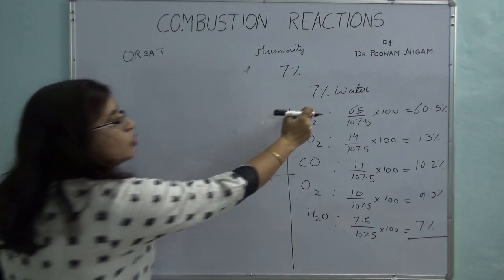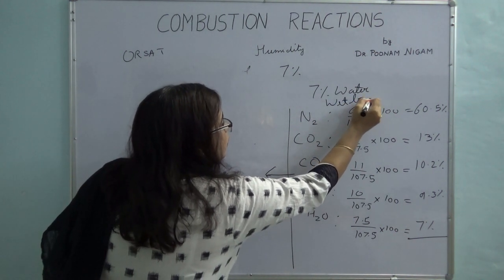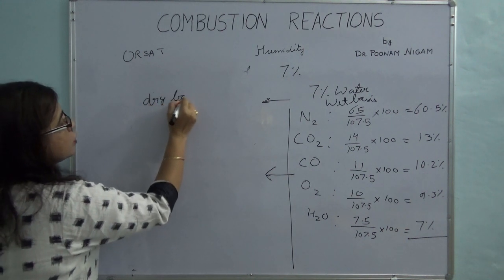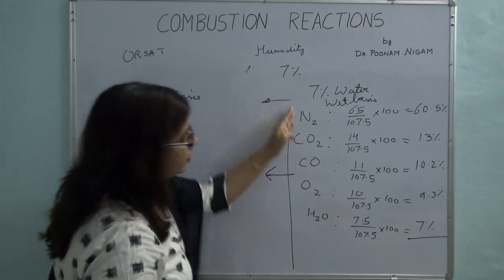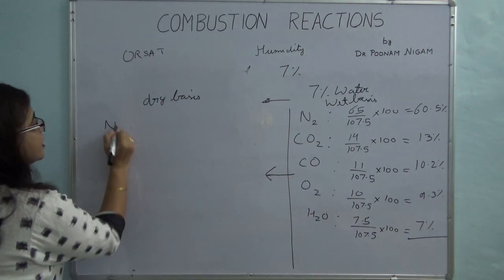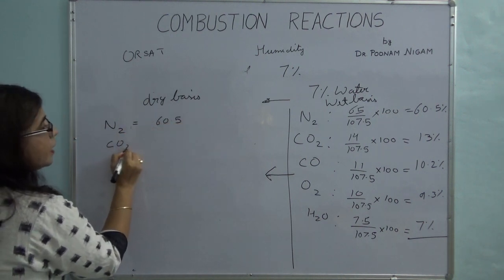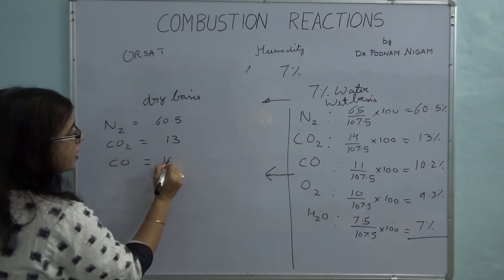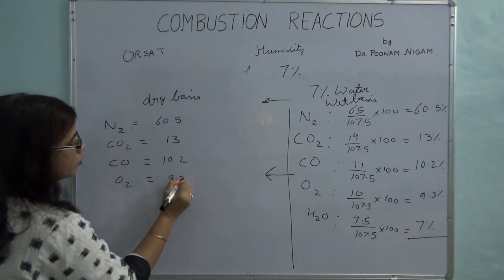So I am now going from wet basis to dry basis. Now I will choose again 100 moles of this whole thing, flue gas. Then it has nitrogen, that is equal to 60.5 moles, carbon dioxide, that is 13 moles, carbon monoxide, this is 10.2 moles, and oxygen, that is equal to 9.3 moles.